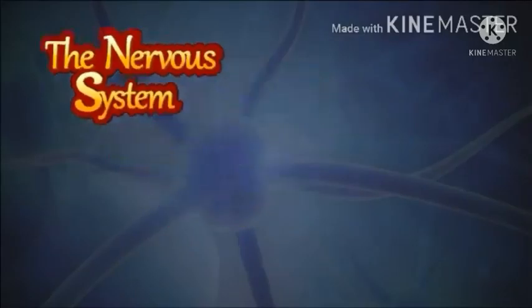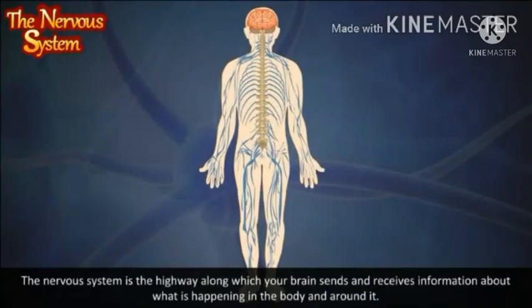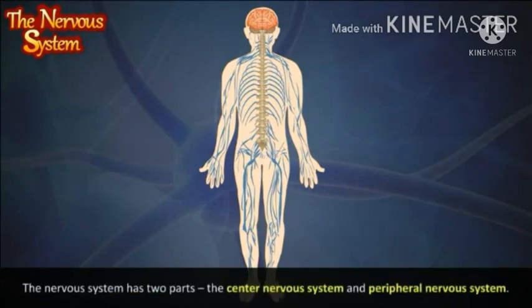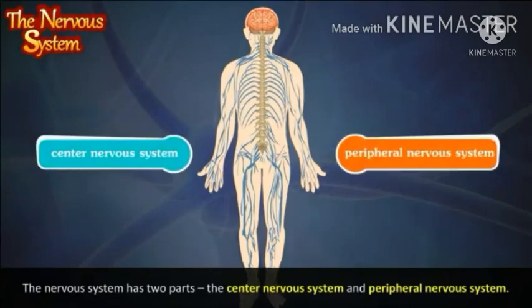The nervous system. The nervous system is the control center of the human body. The nervous system is the highway along which your brain sends and receives information about what is happening in the body and around it. The nervous system has 2 parts, the central nervous system and peripheral nervous system.